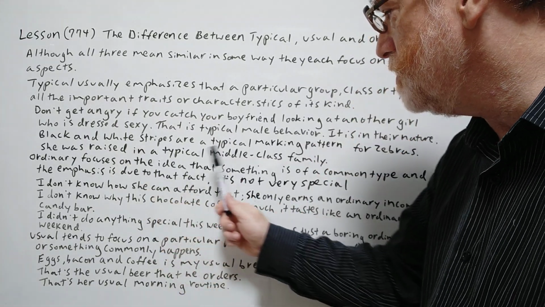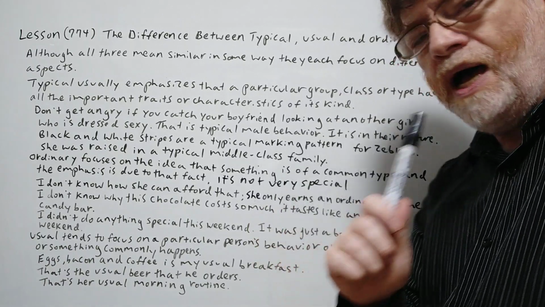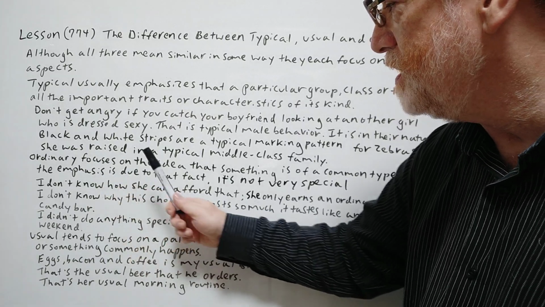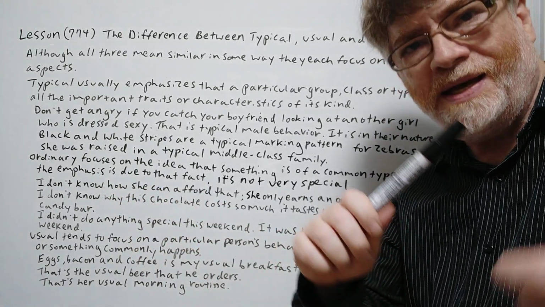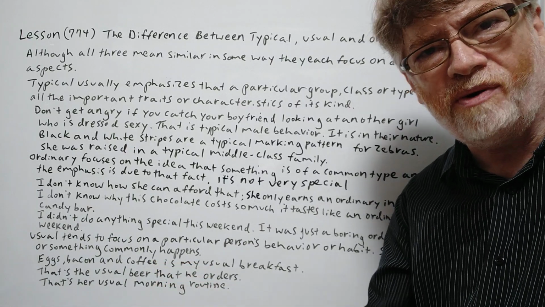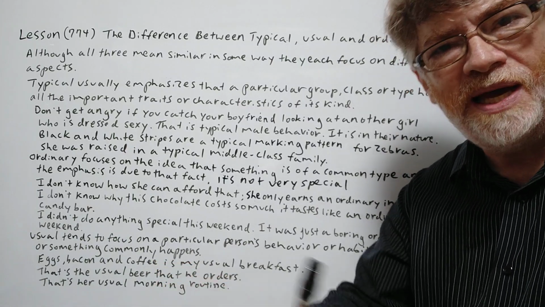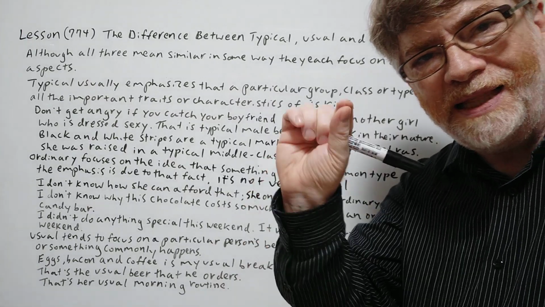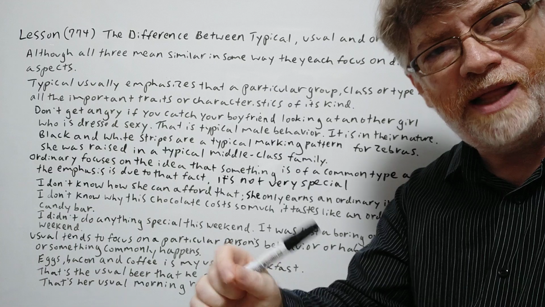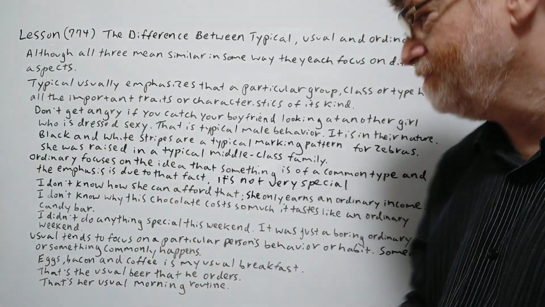Ordinary. Ordinary focuses on the idea that something is of a common type, and due to the fact that it's so common, it's not so special. It's kind of boring. It's kind of too common. So it's ordinary. So it has a tinge of negativity about it when you say something is ordinary. Like, why isn't it more special?